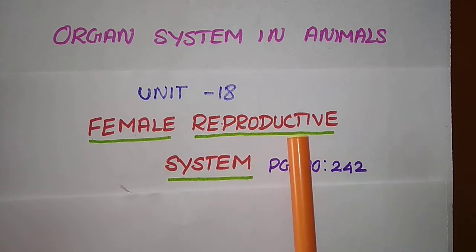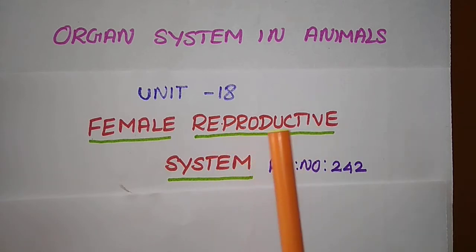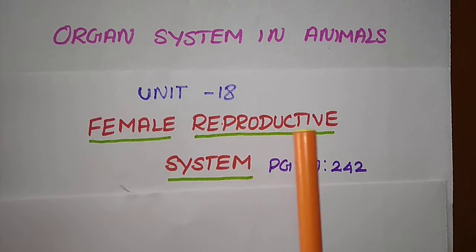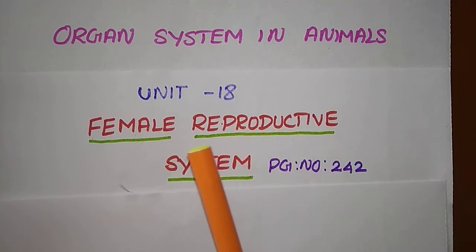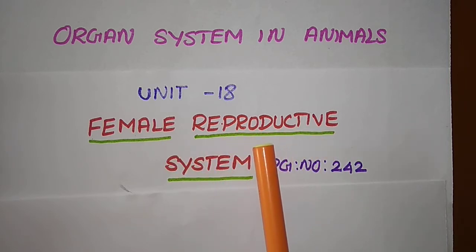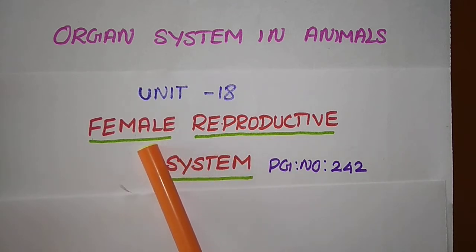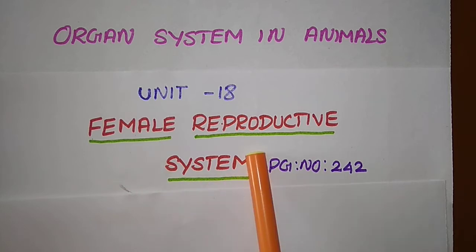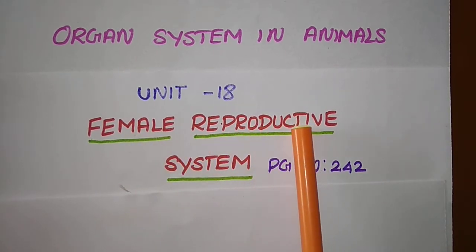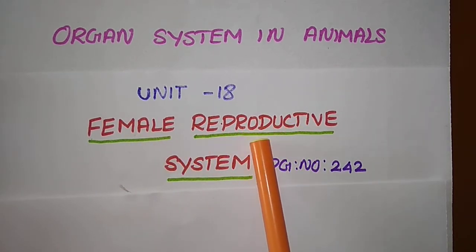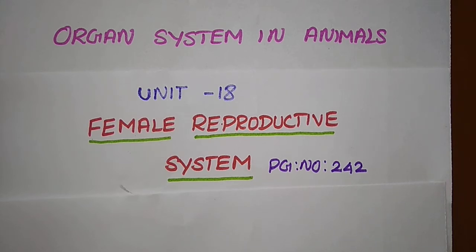First, we already said what the meaning of reproduction is. Reproduction means producing the young one, to maintain the generation. We studied that, isn't it? That is reproduction. And today we are going to discuss some of the parts of the female reproductive system. First, let us discuss the parts of the female reproductive system.